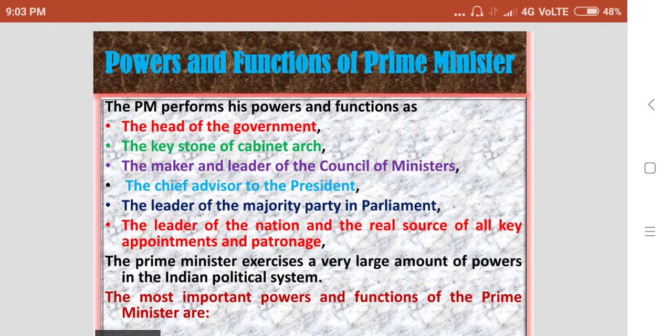The Prime Minister exercises a very large amount of powers in the Indian political system.